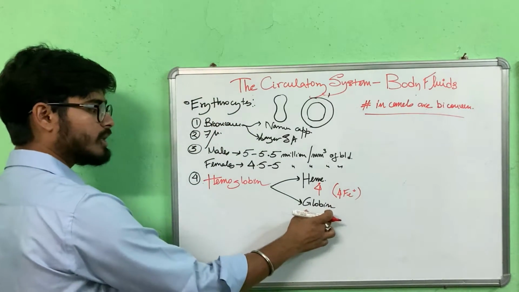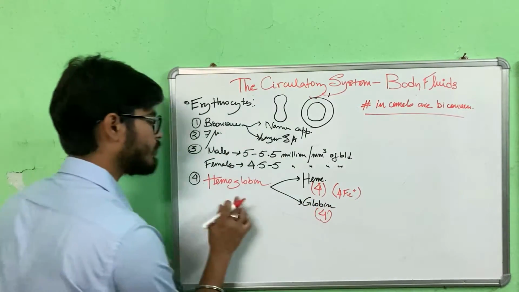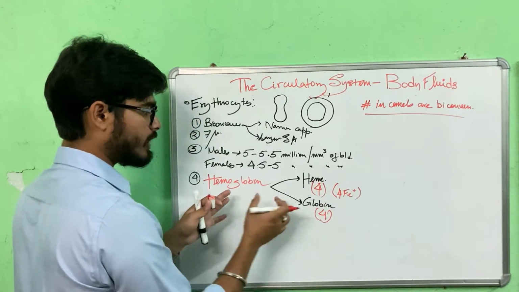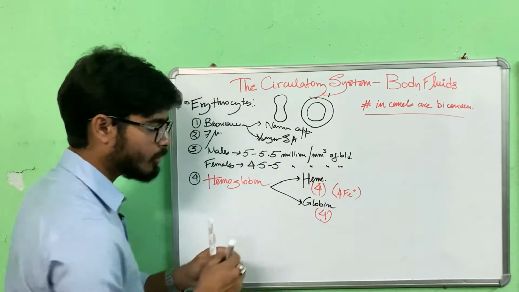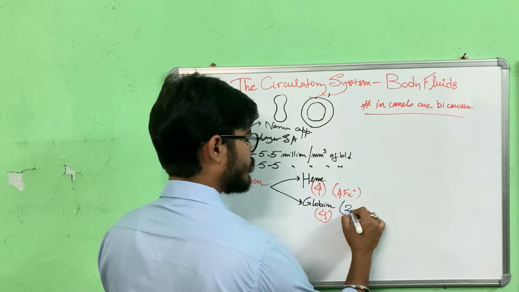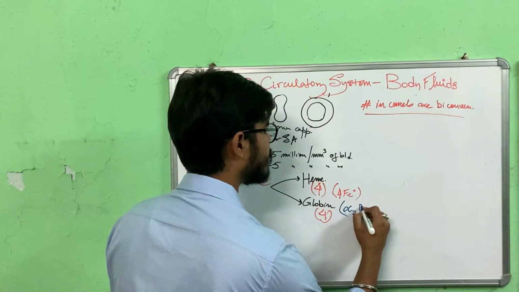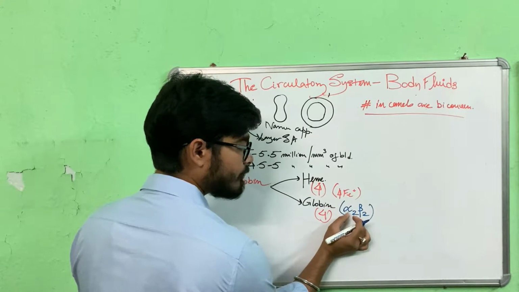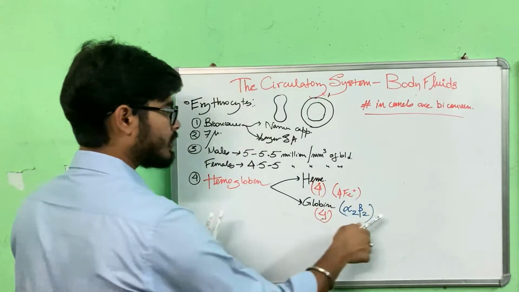And globin is the proteinous part, and in each hemoglobin molecule we also have 4 globins. I am talking about one hemoglobin molecule having 4 heme moieties and 4 globin parts. In the normal hemoglobin we have alpha 2 and beta 2. That means of the globin chains, 2 are alpha chains and 2 are beta chains. Total there are 4 globins. This I am talking about Hb.